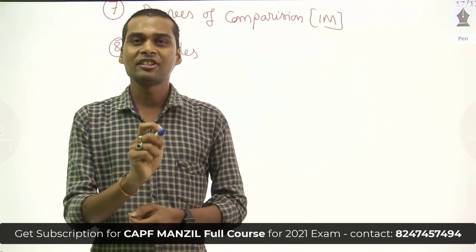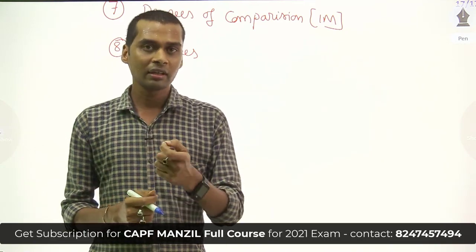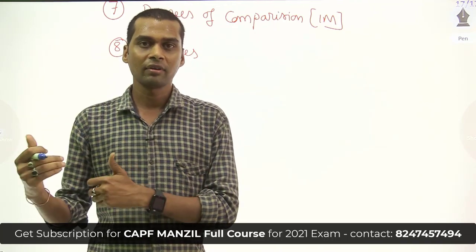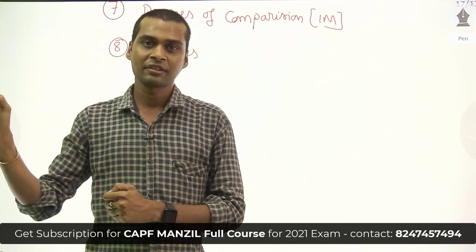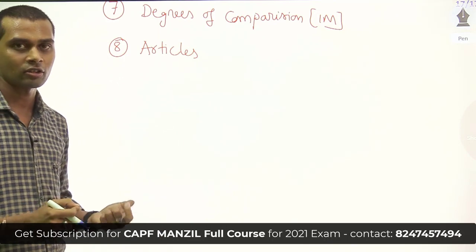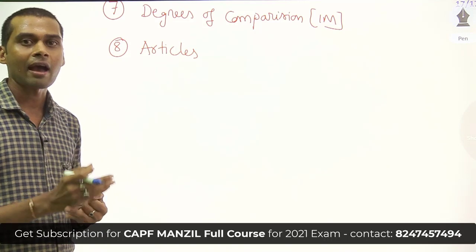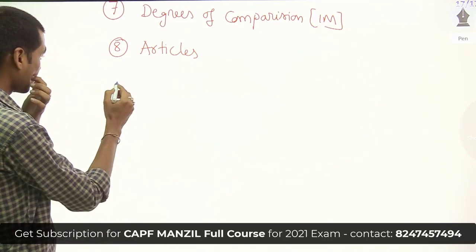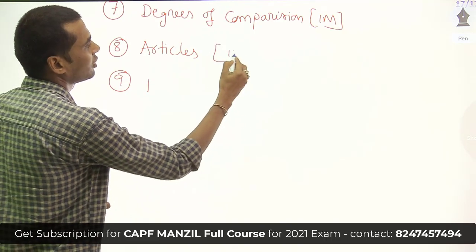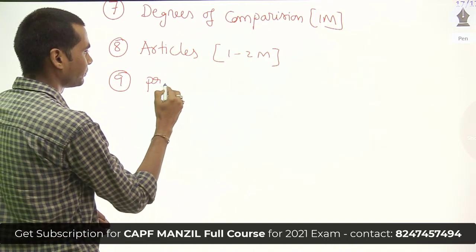Suppose, he is dash teacher. You can fill that blank. The options are a and the. So, he is dash teacher. He is a teacher. So in this particular topic, articles, we are going to discuss 3 different types of articles, that is a, an, and the. The weightage for articles is 1 to 2 marks, and the next topic is prepositions.